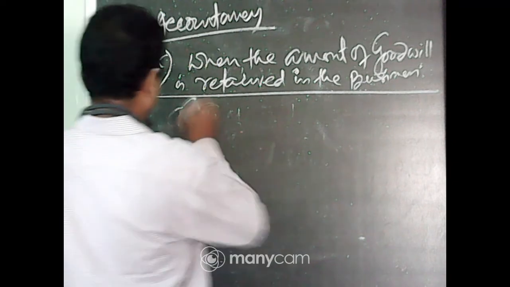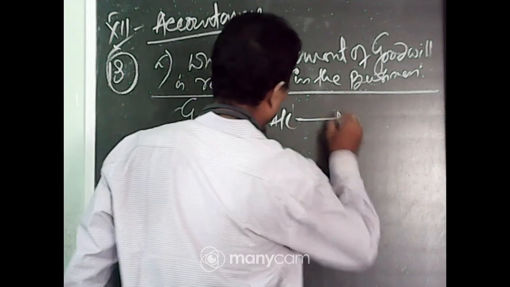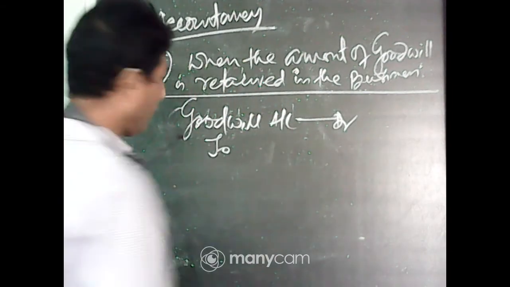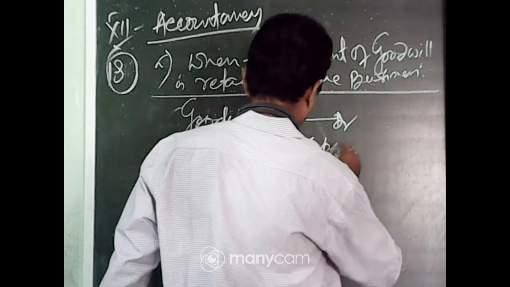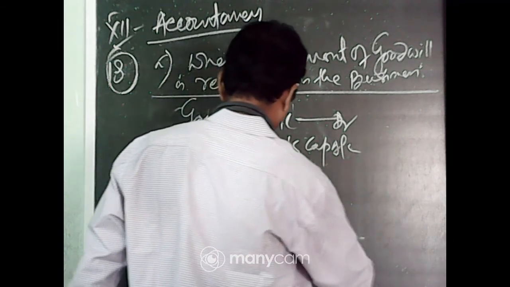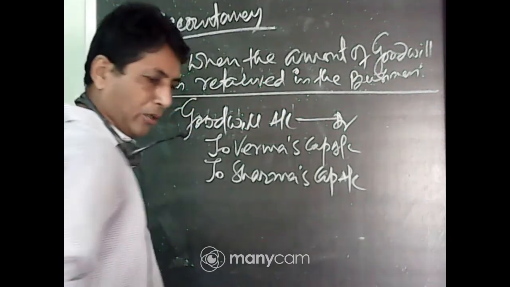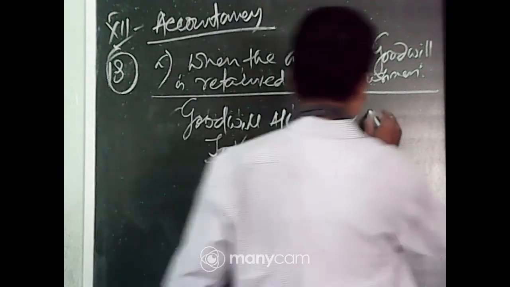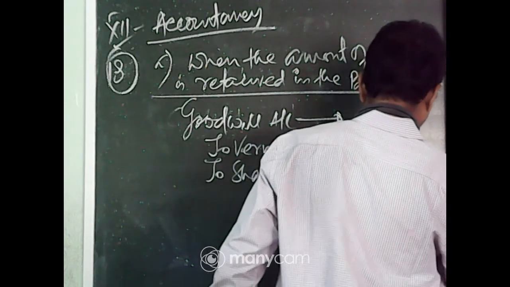Goodwill account debit to Bharma's capital account, to Sharma's capital account, 4,000: 2,500 and 1,500.